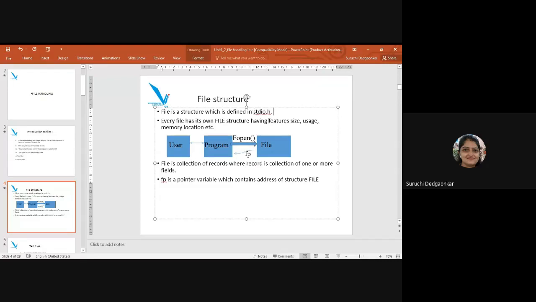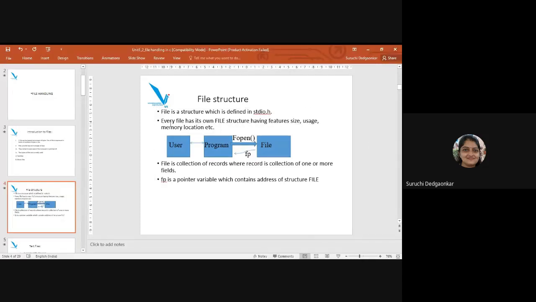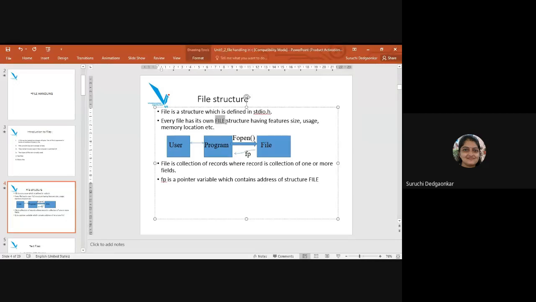In that structure, what is stored? Features like size, usage, memory location, etc. Other details are also associated with that file structure. Every file has its own FILE structure, with FILE in capital letters. This structure is already written in stdio.h, and we have to create a variable of it. We create a pointer variable of this FILE structure when we want permanent storage of the data.